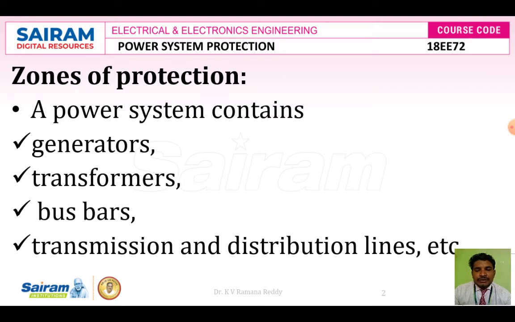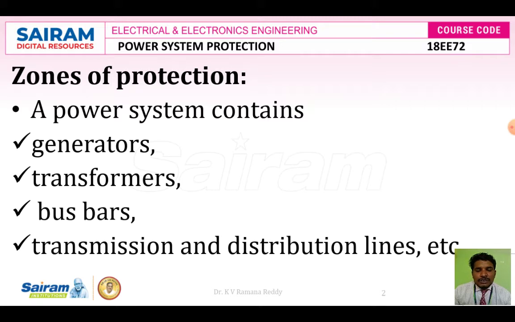What is meant by a power system? A power system contains generators, transformers, bus bars, transmission and distribution lines, etc. It consists of a generation system, transmission system and distribution system, where we generate one voltage and step it up to another voltage.